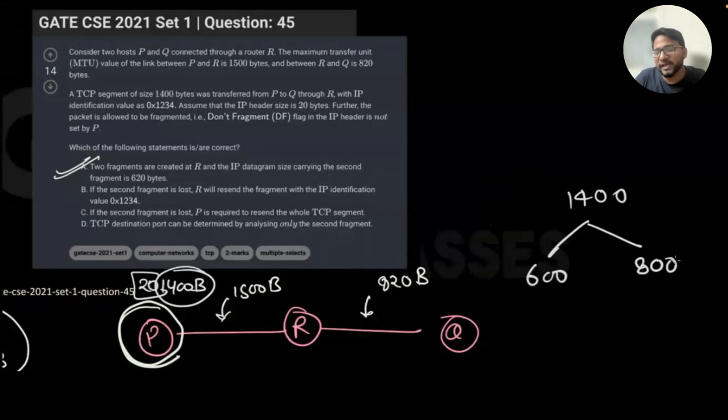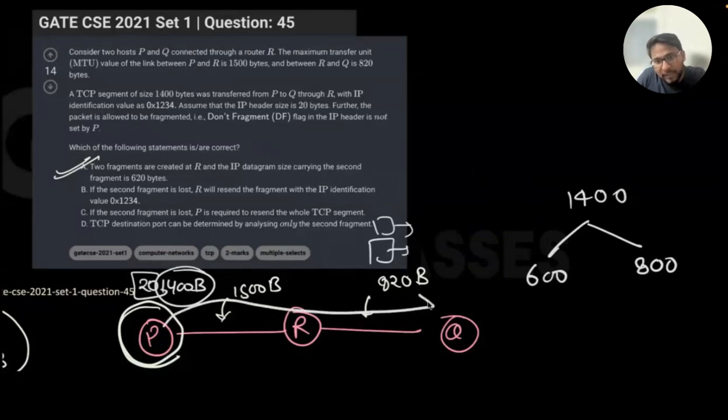Now let's suppose one of the fragments is getting lost on this link. If these are the two fragments traveling and one of them is lost, will R be sending that particular fragment again? No. In that case, P will be sending the complete datagram again. We will see this in today's class, and we will see more questions about it. This is the first question.